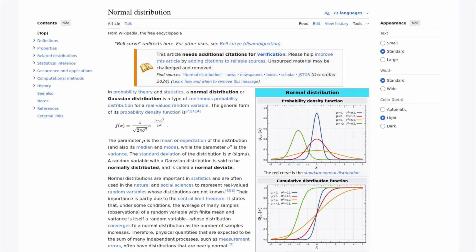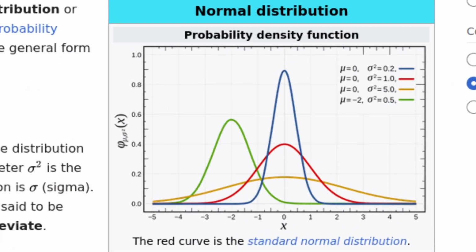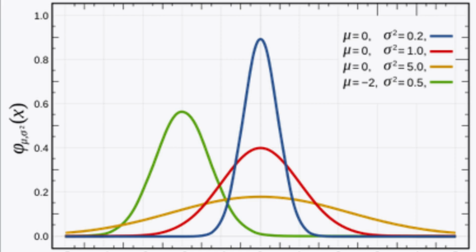In this video I make the bold claim that the normal distribution, this bell-shaped probability distribution that is supposed to appear, well, everywhere, actually doesn't exist. So what do I mean by that?